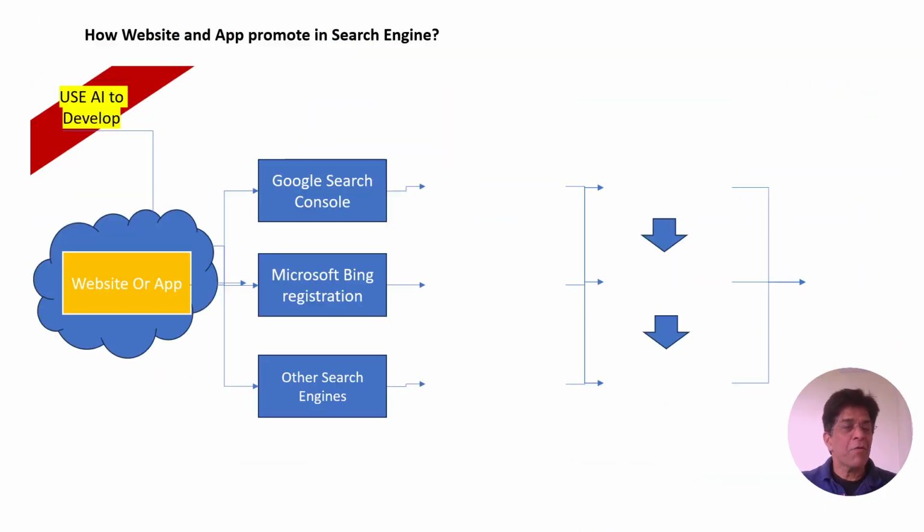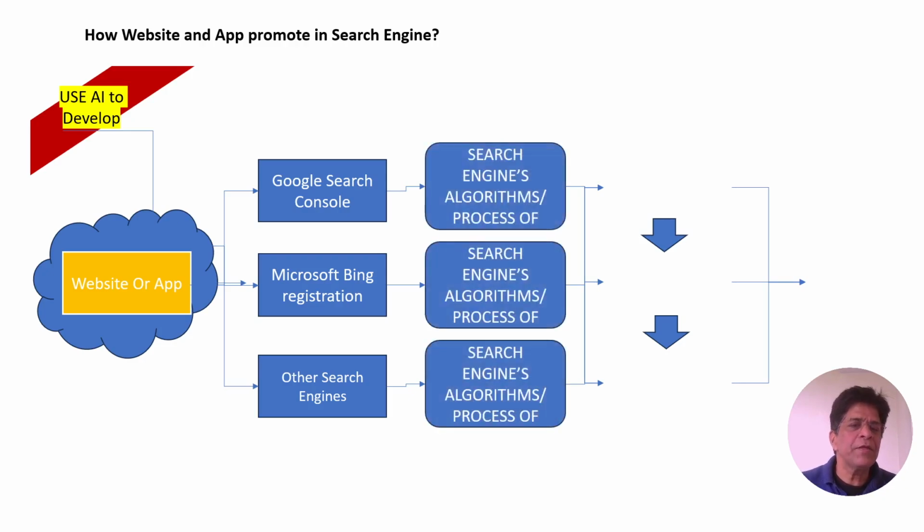Our website is now established, registered in, say, Google search or Microsoft Bing. Once it is registered, the engine will use its own processes of identifying your website and storing it in its database.